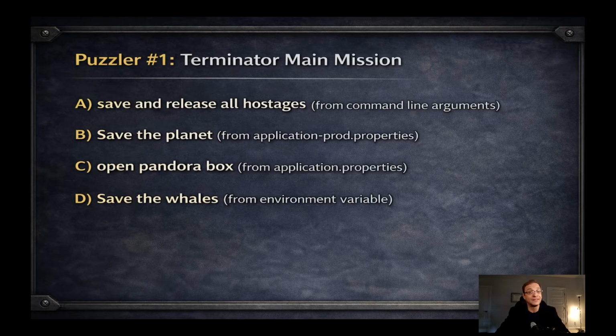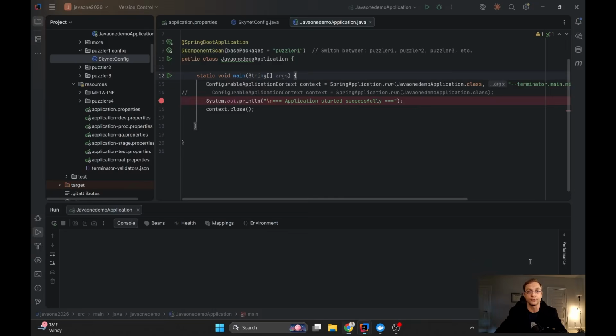This is about the @Value annotation. So we have a property called terminator.main.mission. I'll show you in the code in a couple of minutes. And maybe this property is configured in several different sources. It exists in the command line arguments, and in application-prod.properties, and in application.properties, and it also can come from an environment variable. And the question is, what will be the value? So in order to understand it better, let's switch to the project.